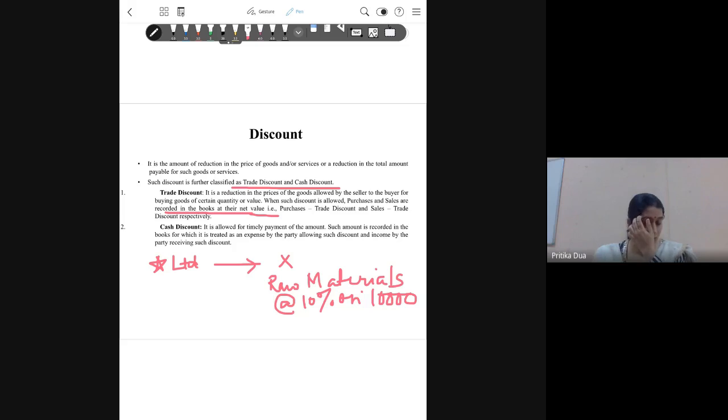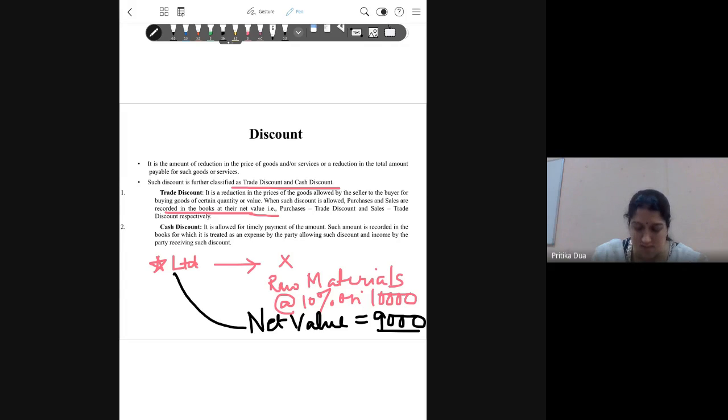10% discount हो गया तो net value क्या हो गई transaction की, class? 9,000. 9,000. Yes, so 9,000 will be the net value. Now, when we record this transaction in our books, I mean Star Limited, when it records this transaction, this will be at 9,000.